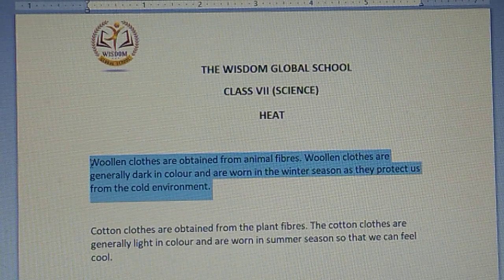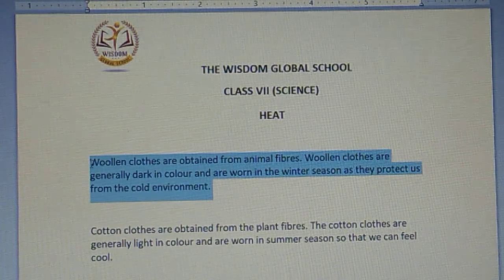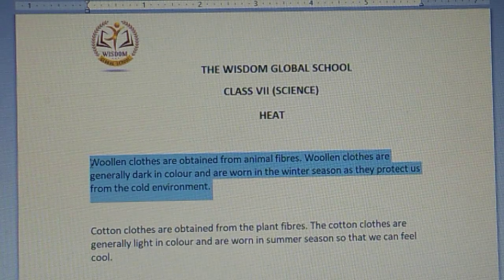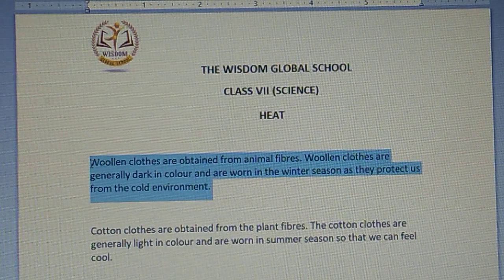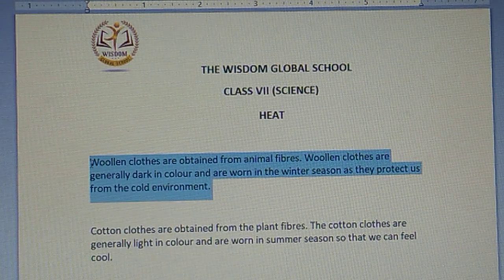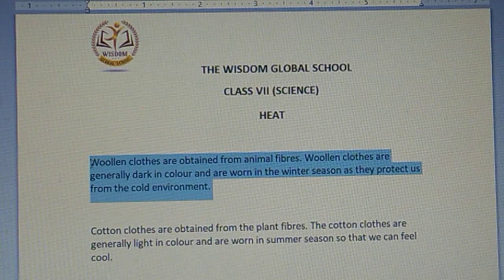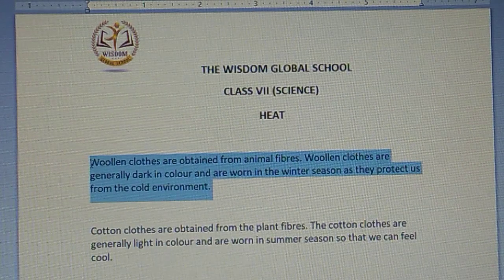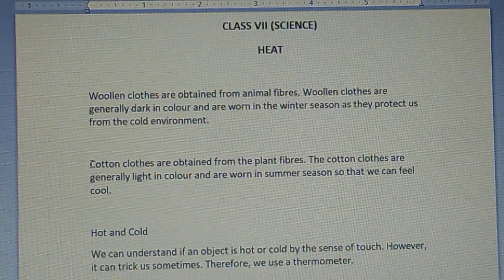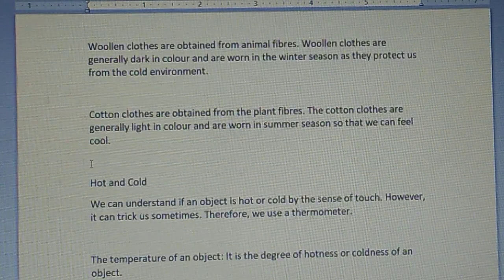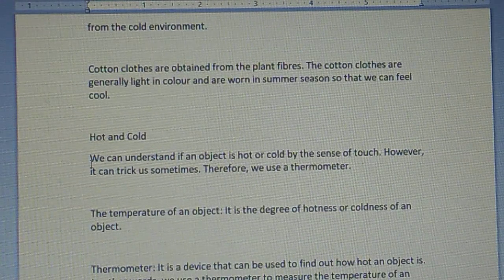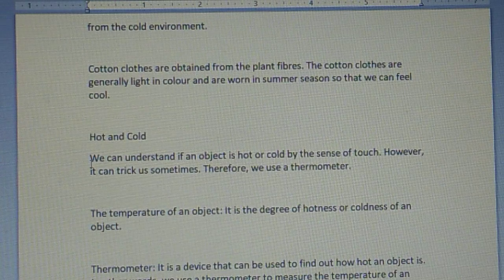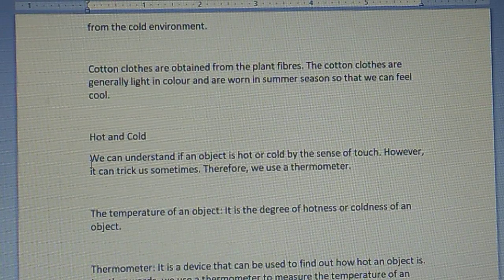Animals don't need clothes because their fur protects them from losing heat from their body. It keeps them warm in winter or when it is extremely cold, as you can see in the example of the polar bear. The polar bear can survive on the poles, where it is extremely cold.